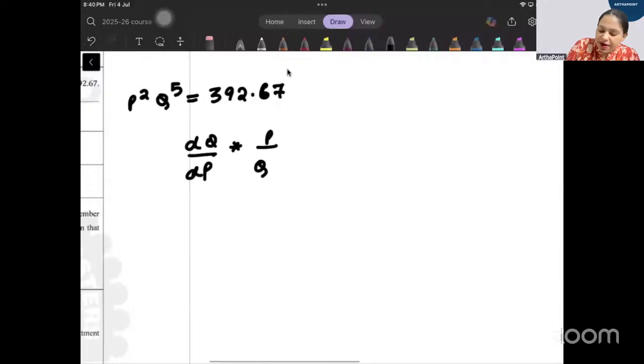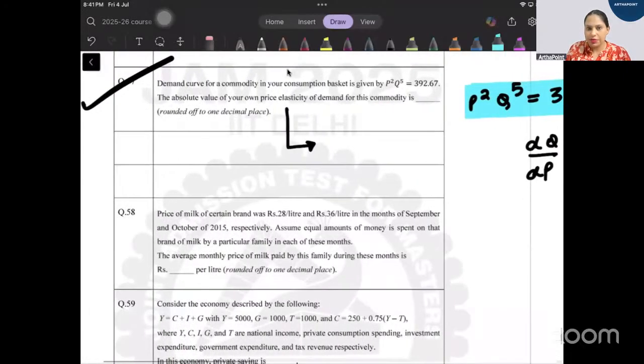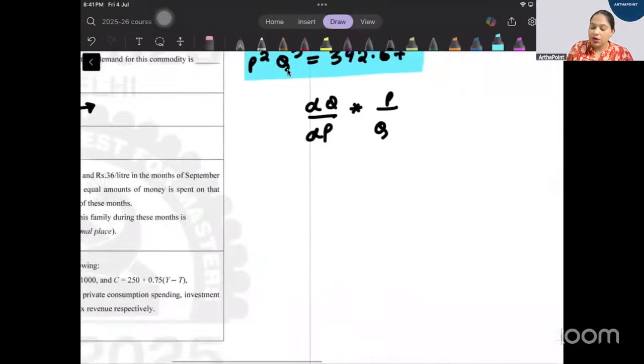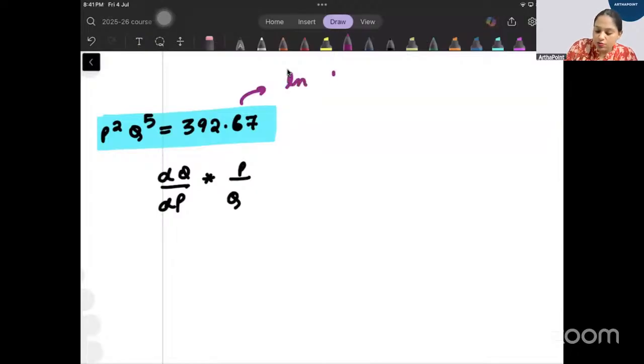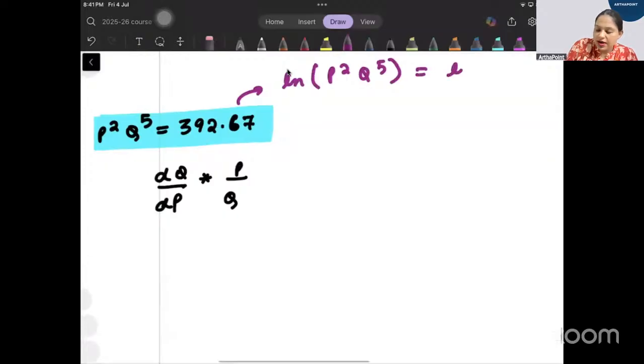Beta, since the powers are so big, and remember, you will be given the calculator. But since the powers are so big, it is a good idea if you take log on both sides. So if I take log on both sides, I'll get this.